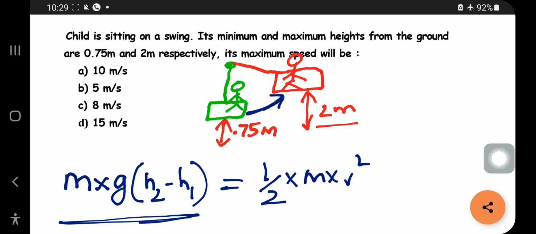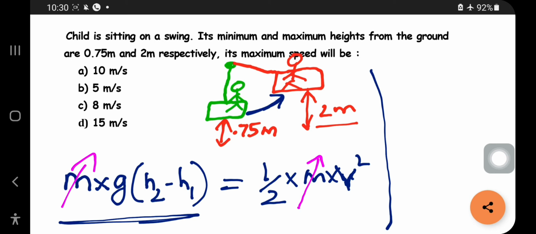Okay, so let us do the sum. m will be cancelled on both sides. g is 10, into H2 minus H1, which is 2 minus 0.75 is 1.25, is equal to half into v square.